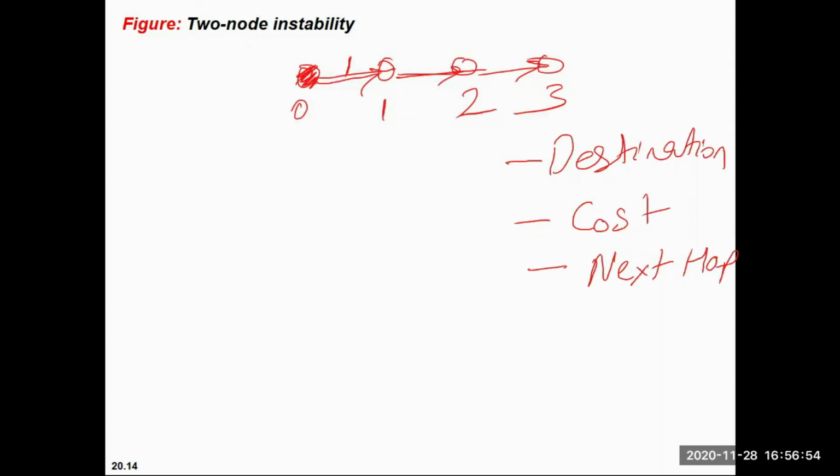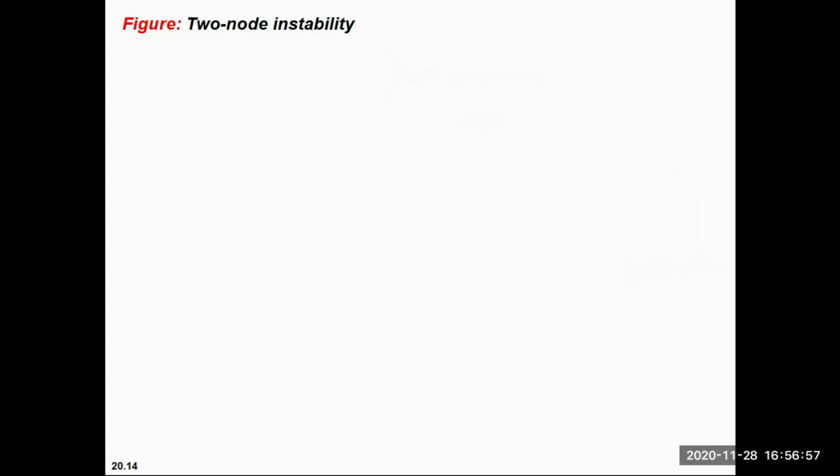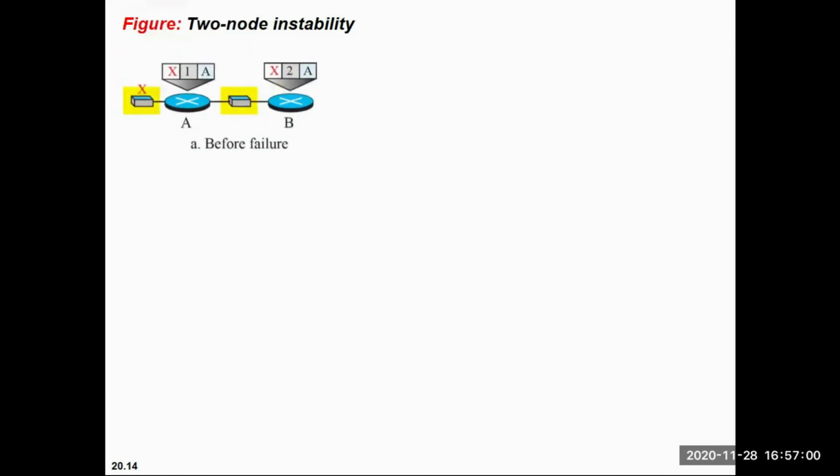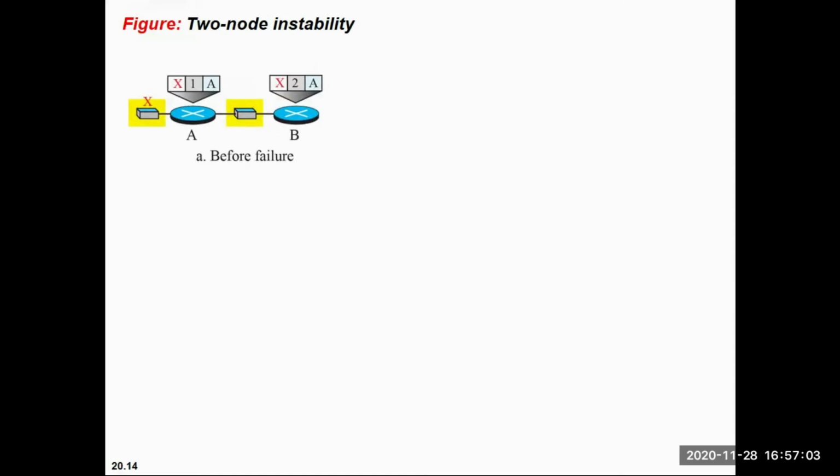For this count to infinity problem explanation, we are taking two nodes into consideration. One is A, another is B, and because we are talking about distance vector routing, we are normally taking hop to hop count. So one is node A or router A, another is router B, and let's say their hop to hop distance is 1. So now my source is X. This X's distance from A is 1, and the distance of A and B is 1.